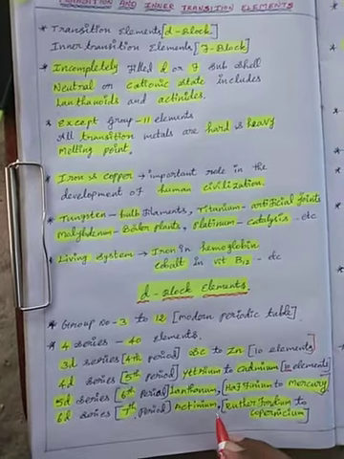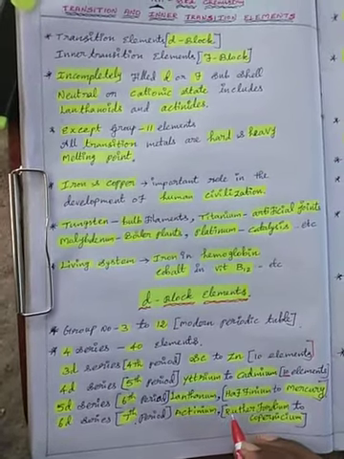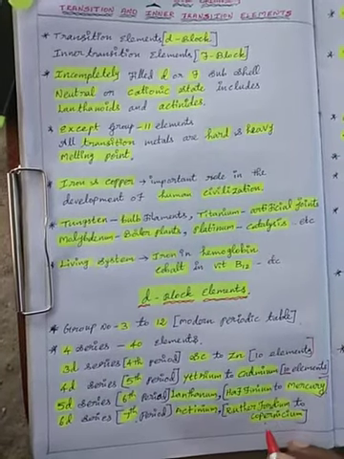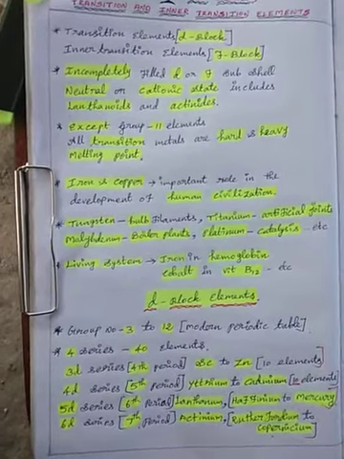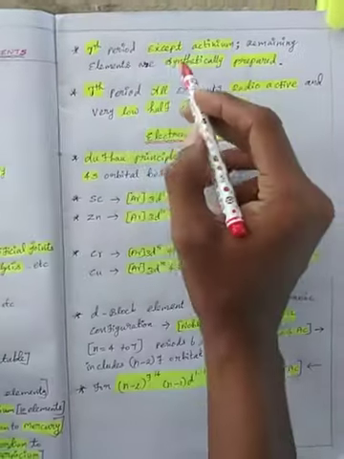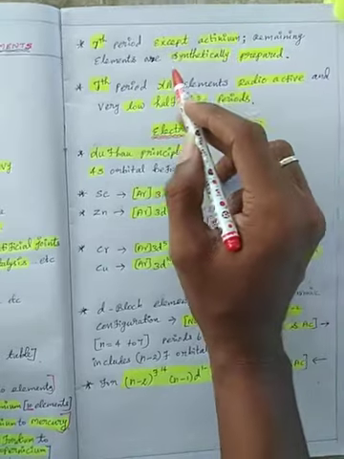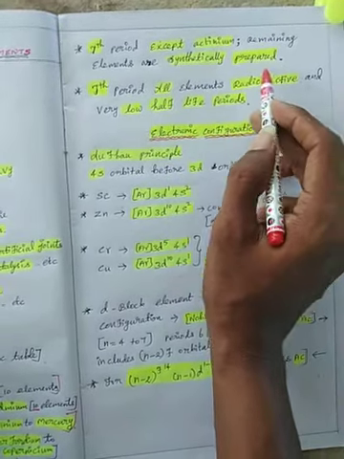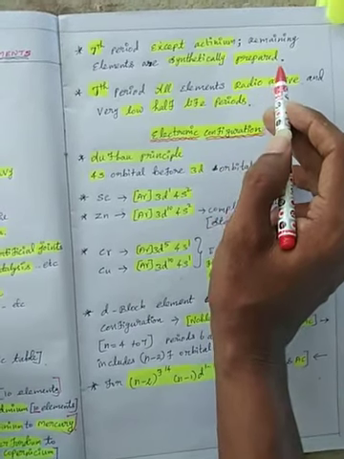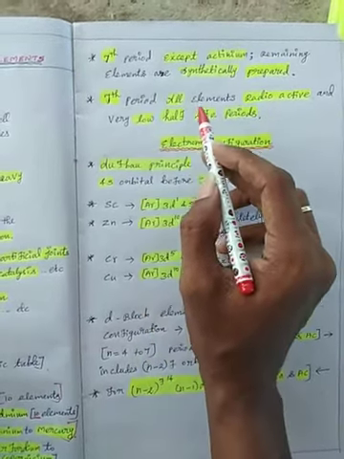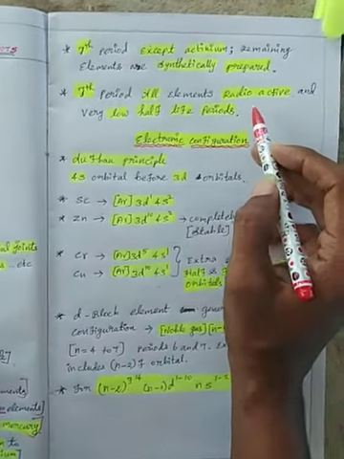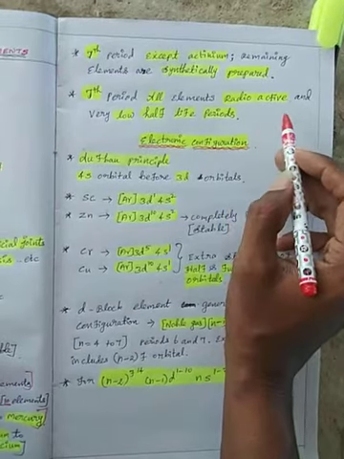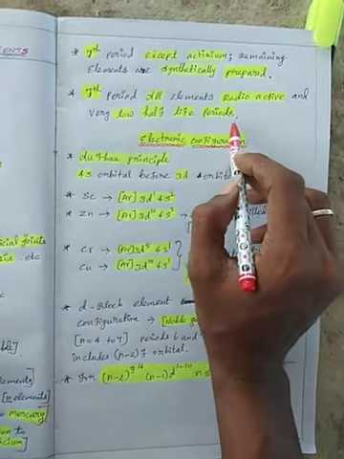Seventh period: actinium, then rutherfordium to copernicium. Except actinium, the remaining are synthetically, artificially prepared elements. All seventh period elements are radioactive with low half-life.